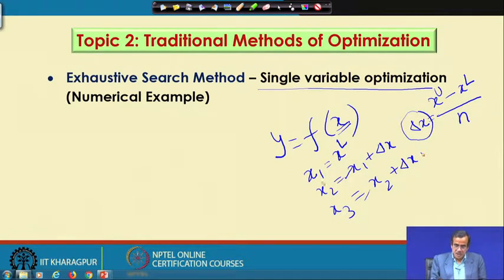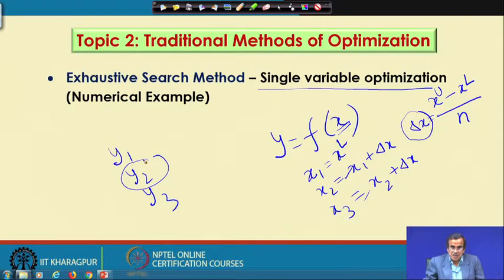Then what we do is, we substitute the values for x 1, x 2 and x 3, and we try to find out the numerical values of this particular objective function, that is y 1, y 2 and y 3, and we compare. Now, if it is a maximization problem, we try to find out whether this particular solution is lying within that particular range or not.